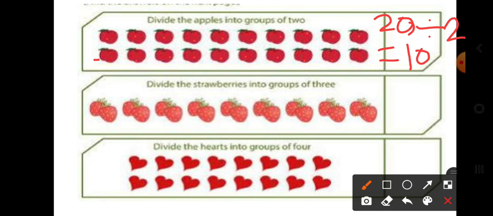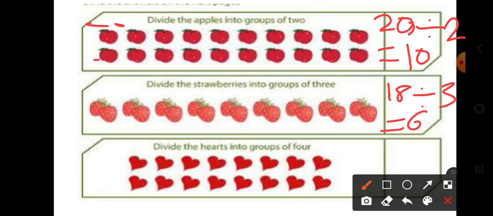Now divide the strawberries into groups of 3. Now here 1, 2, 3, 4, 5, 6, 7, 8, 9, 10, 11, 12, 13, 14, 15, 16, 17, 18 are there. Again we will be dividing it into 3 groups. That is, in each group how many will be there? There are 18. Now 18 divided by 3 is equal to 6.